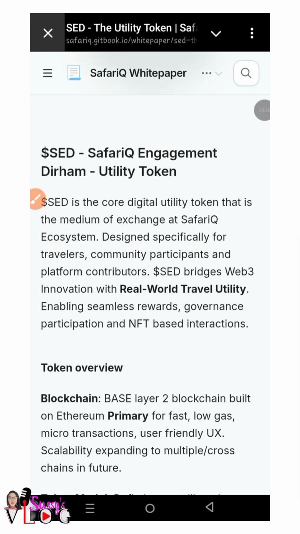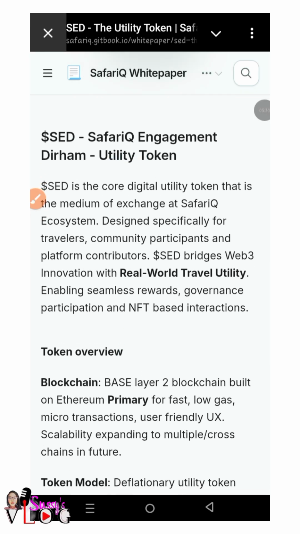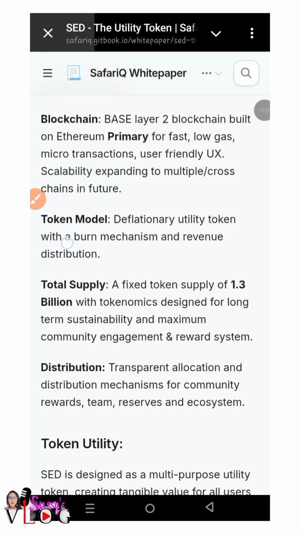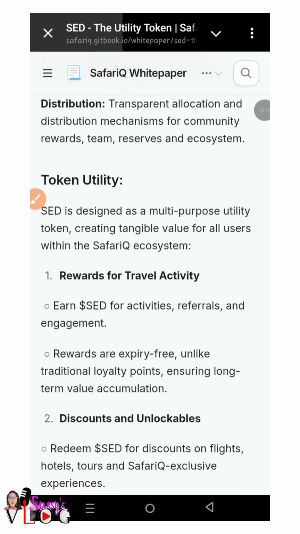You see it says SED, that is SafariQ Engagement Dirham utility token. SED is a core digital utility token that is the medium of exchange of the SafariQ ecosystem. It's designed specifically for travelers, community participants, and platform contributors. That is not exactly all I want to show you. This is token utility. SED is designed as a multi-purpose utility token, creating tangible value for all users within the SafariQ ecosystem.